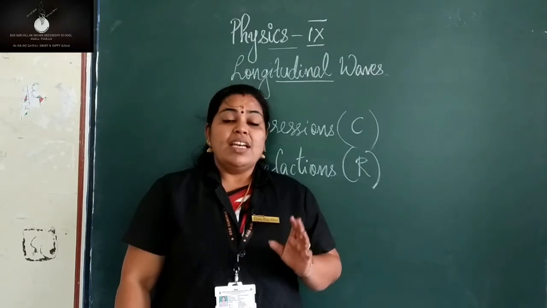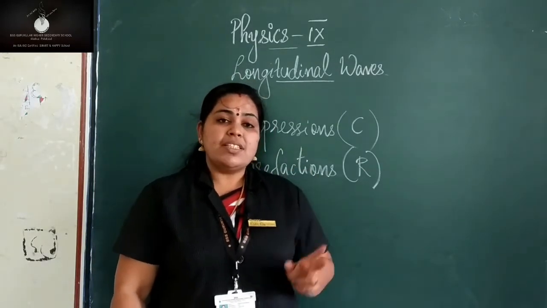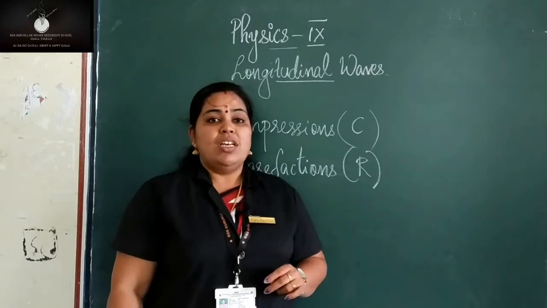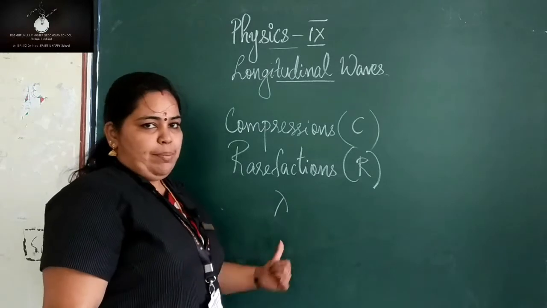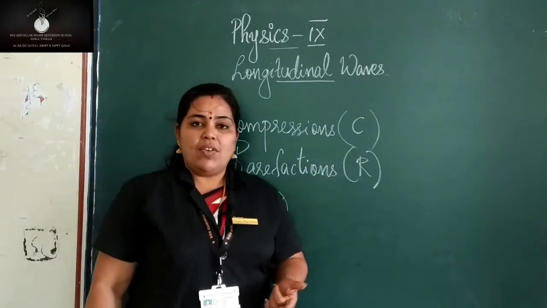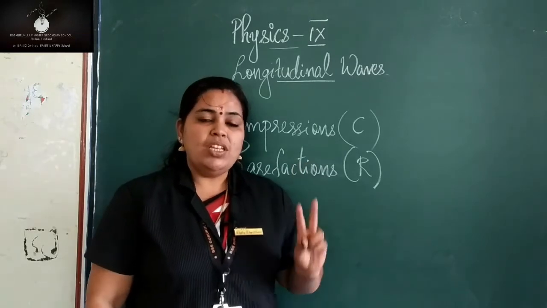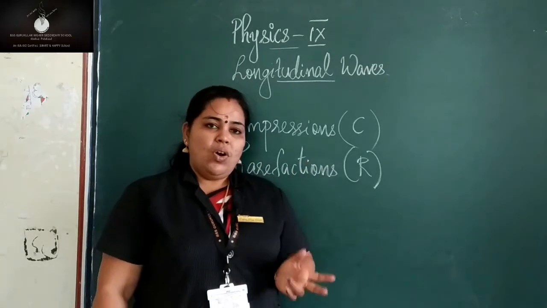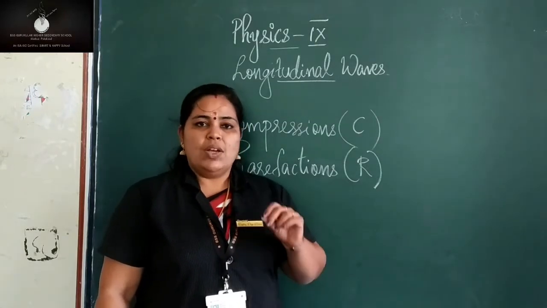Clear? The distance between two compressions or two rarefactions is known as wavelength, represented by the letter lambda. So what is wavelength in the case of a longitudinal wave? The distance between two compressions or two rarefactions.